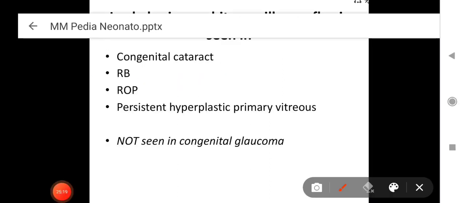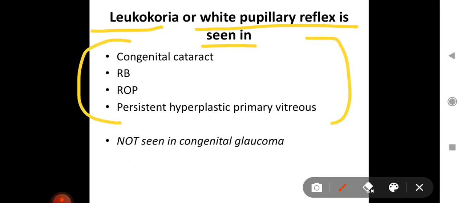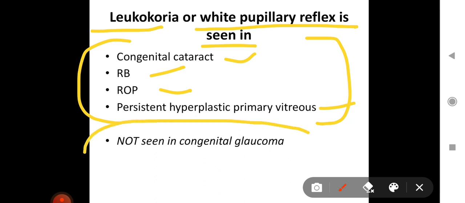And next topic, leukocoria or white pupillary reflex in the eyes is seen in which conditions in neonates? It may be seen in especially these 4 conditions: congenital cataract, retinoblastoma, retinopathy of prematurity, and persistent hyperplastic primary vitreous. A question has been asked that it is not seen in which condition, and congenital glaucoma was given in the options. So leukocoria or white pupillary reflex is not seen in congenital glaucoma. Just remember in which conditions it is seen, and if any other option is there, then you can rule that out.